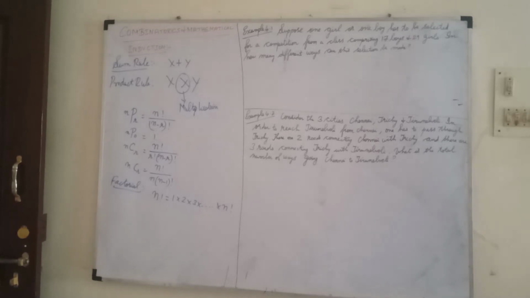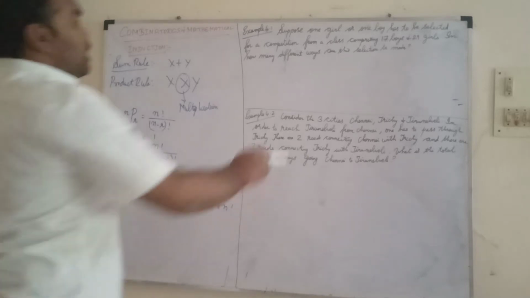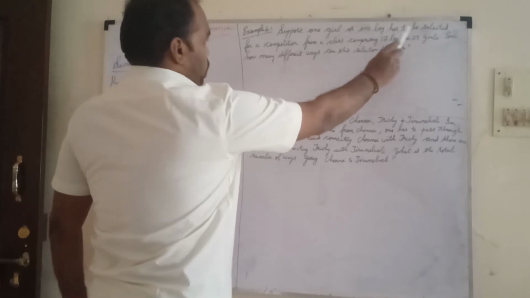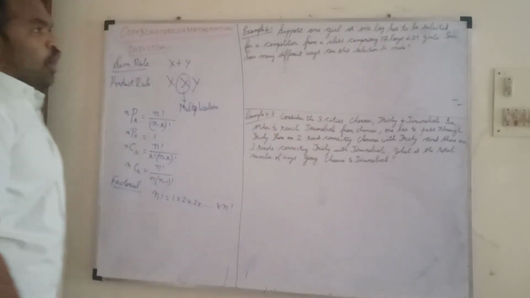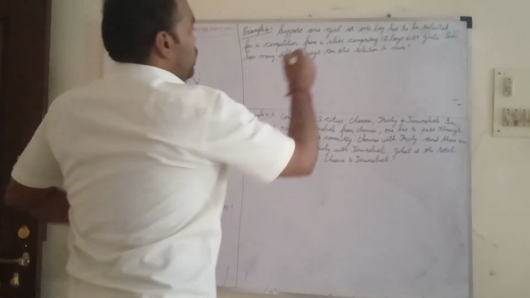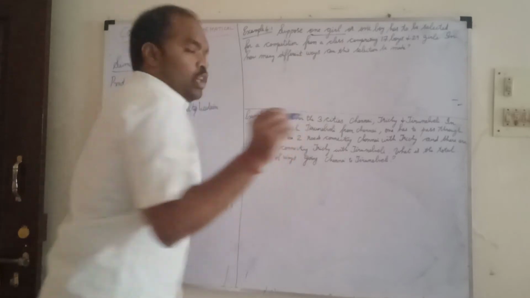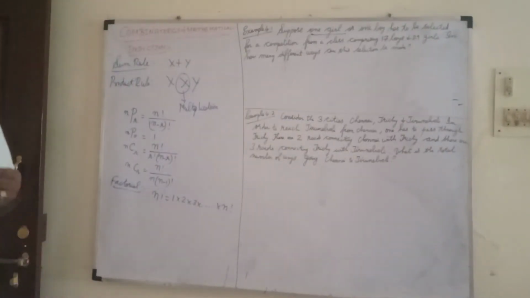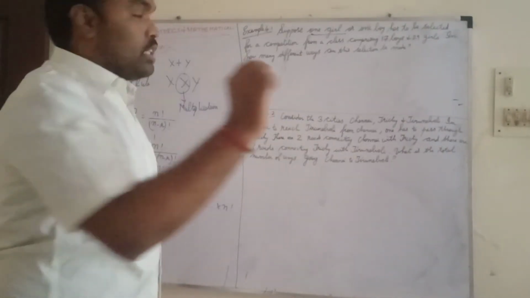In how many different ways can this selection be made? First, what they have given is one girl, so the first task is we need to consider the girl.